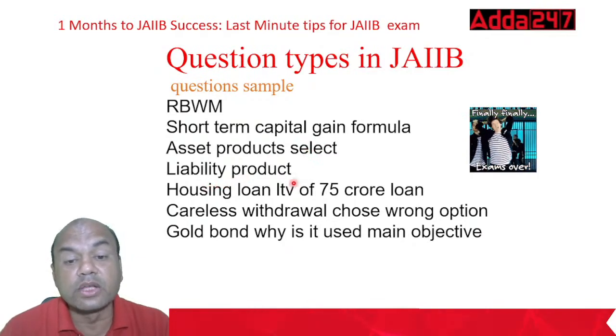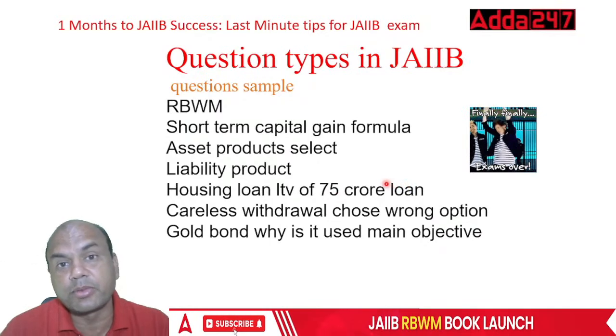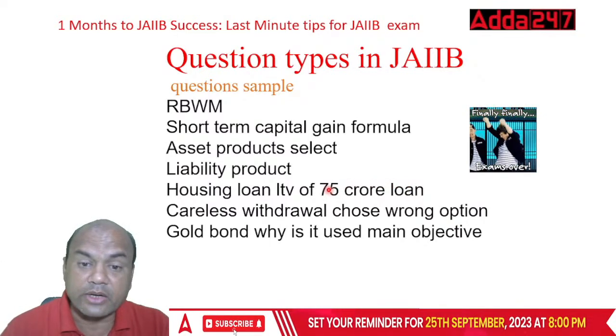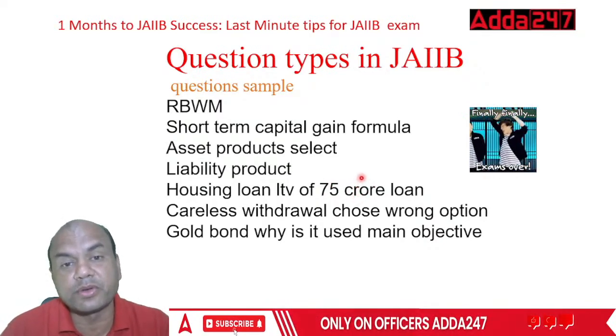Then housing loan LTV ratio for 75 crore loans. Now there are 3 categories given by RBI. That was asked. Up to 30 lakhs, 30 lakhs to 75 lakhs and above 75 lakhs.